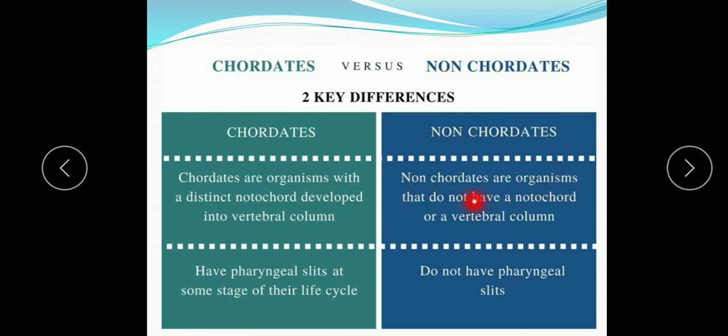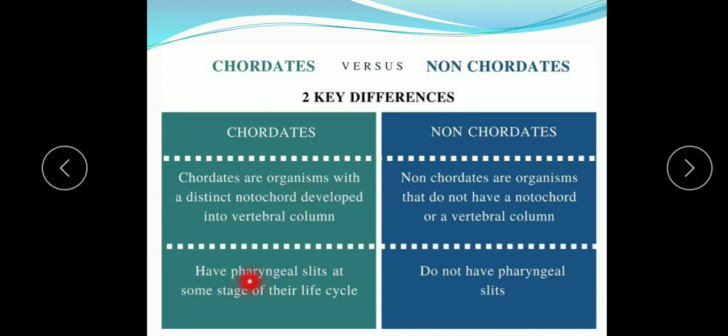Non-chordates are the organisms that do not have the notochord or a vertebral column. That is, there is no notochord in the non-chordates. That is why, without notochord, they are known as the non-chordates, and as the notochord is not there, there is no vertebral column. Without a vertebral column, they are known as the invertebrates also. This is the key difference between the chordates and non-chordates.